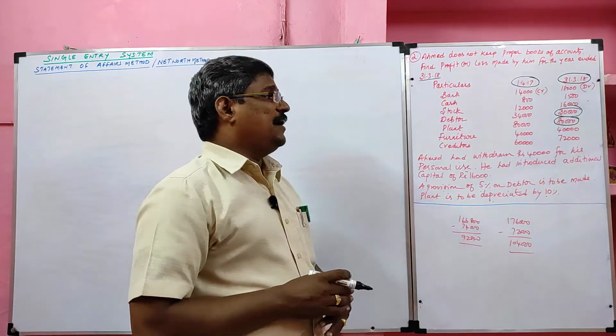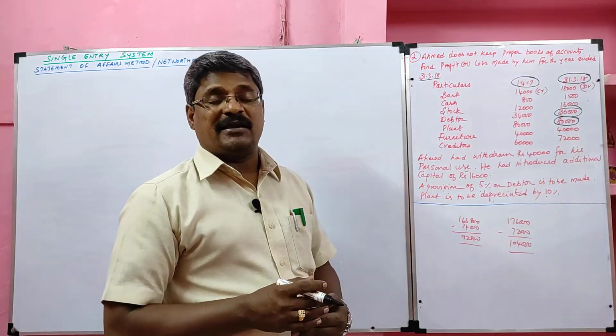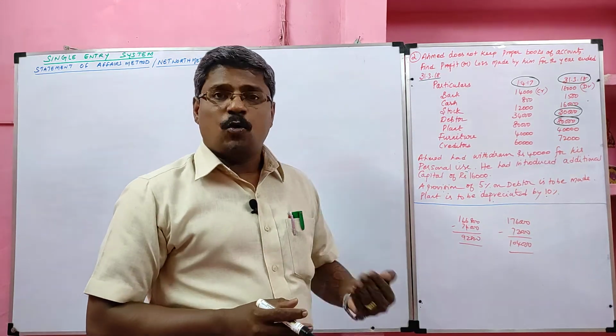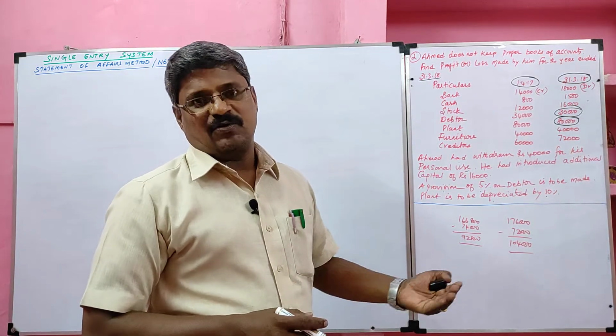In this sum, opening capital as well as closing capital are both not given. So we have to prepare two statements of affairs, namely the opening statement of affairs as well as the closing statement of affairs.